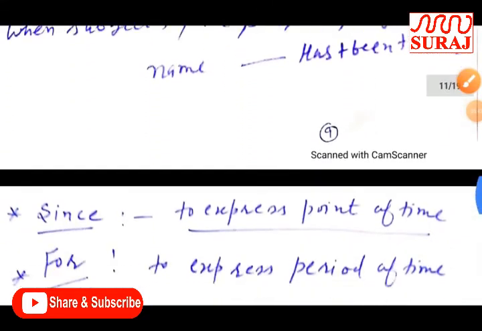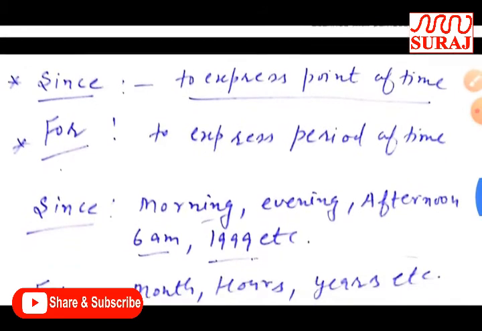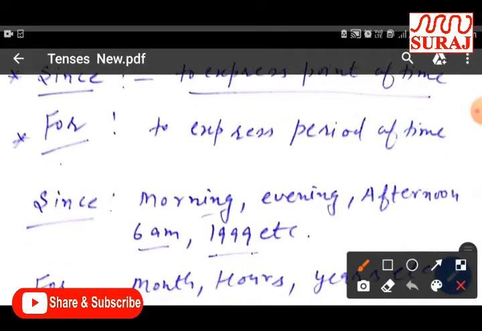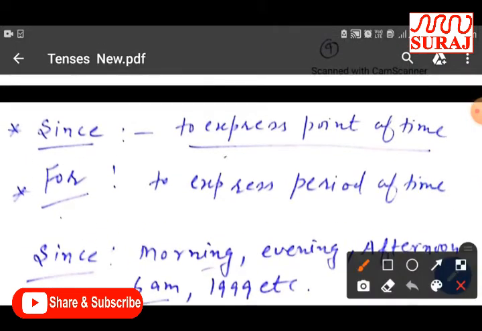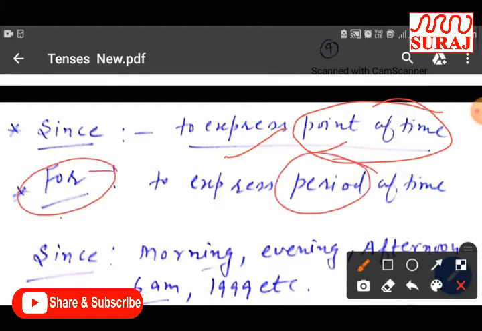After this, now I am going to tell you about the major point regarding present perfect continuous: since and for. Now I am going to tell you how we should use since or for. We should use since to express a point of time, I mean to say a certain point of time. We should use for to express a period of time.